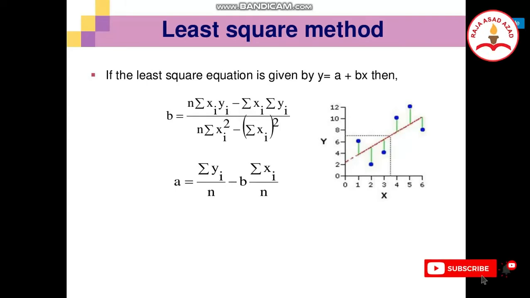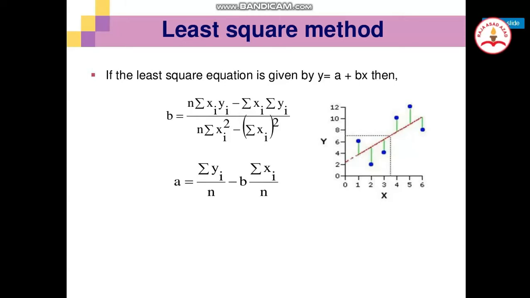The coefficient of regression of x on y is given as bxy is equal to r times standard deviation of x divided by standard deviation of y. The regression coefficient of y on x gives the value by which the y variable changes for a unit change in the value of the x variable. The coefficient of regression of y on x is given as byx is equal to r times standard deviation of y divided by standard deviation of x.